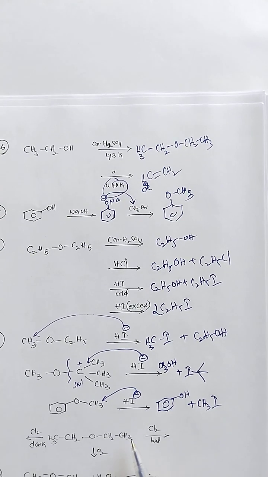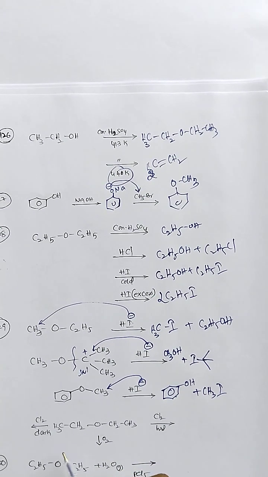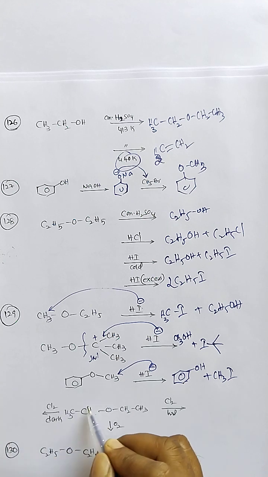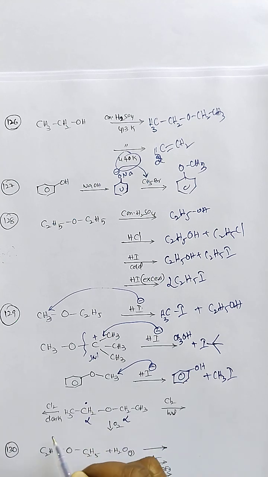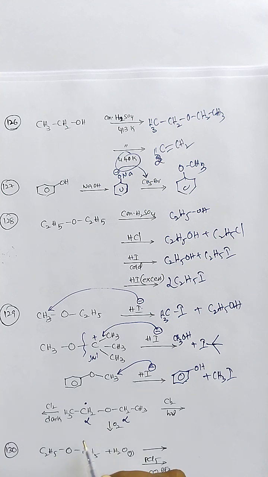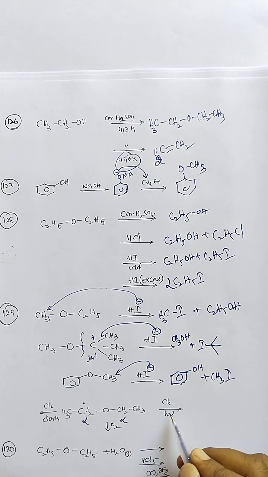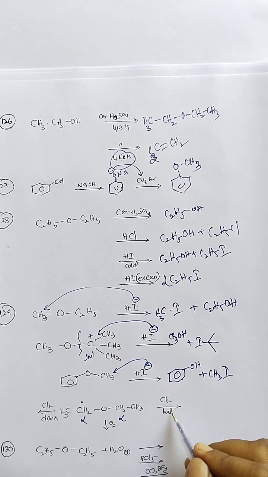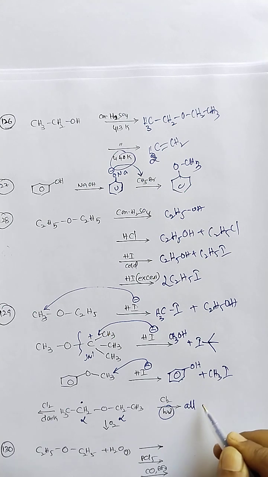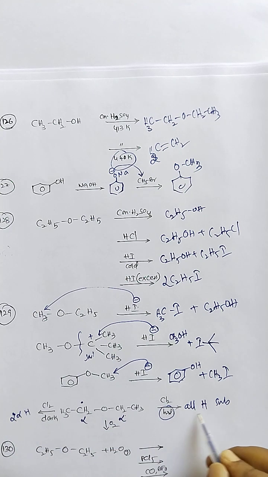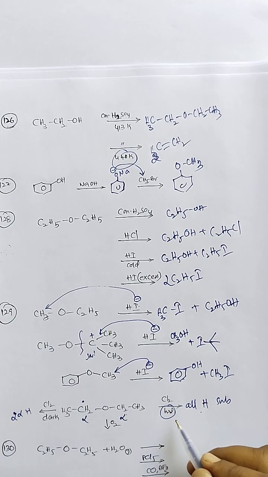Next, ether reaction with chlorine in dark medium. Sorry, this is alpha halogenation. So here one of the alpha hydrogens is substituted. In presence of sunlight, all hydrogens are substituted. Here, in dark medium, only the two alpha hydrogens are substituted, while all the hydrogens are substituted in presence of sunlight.